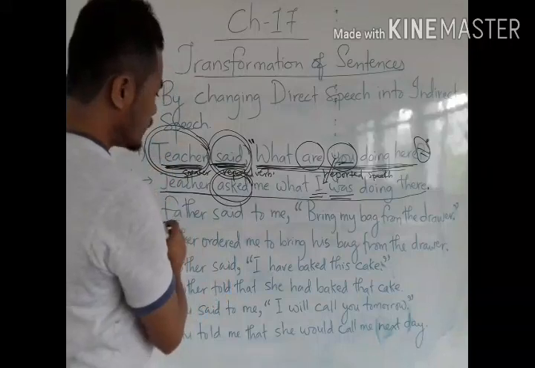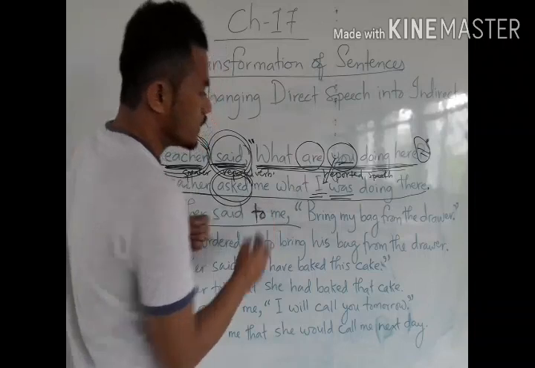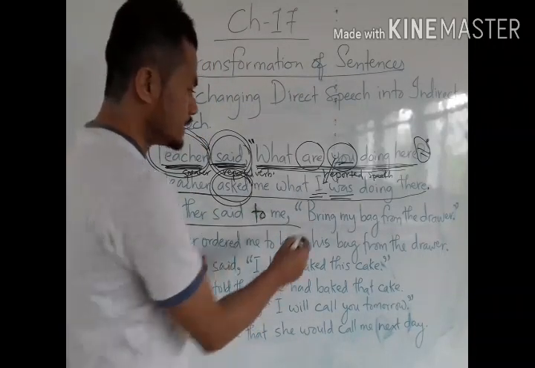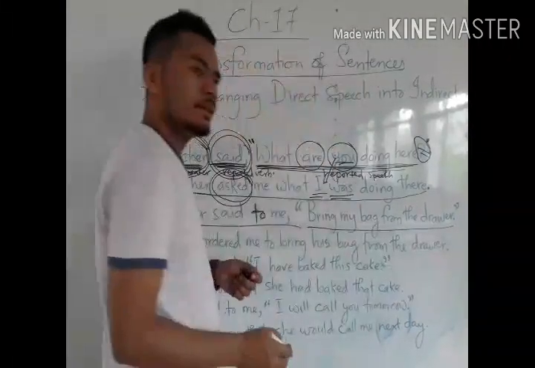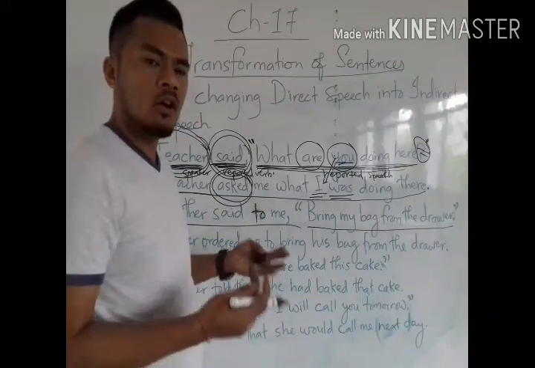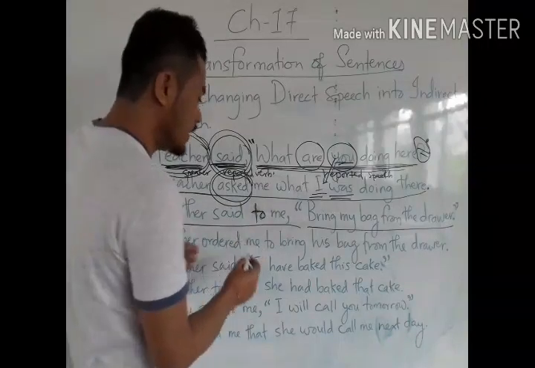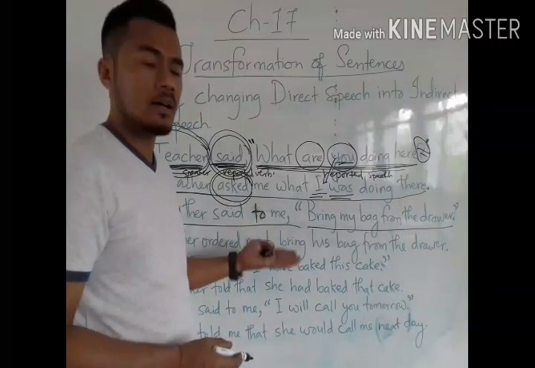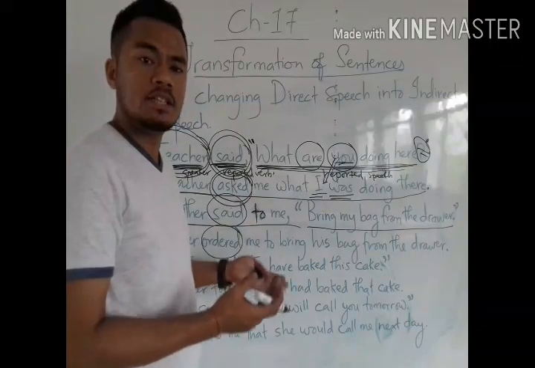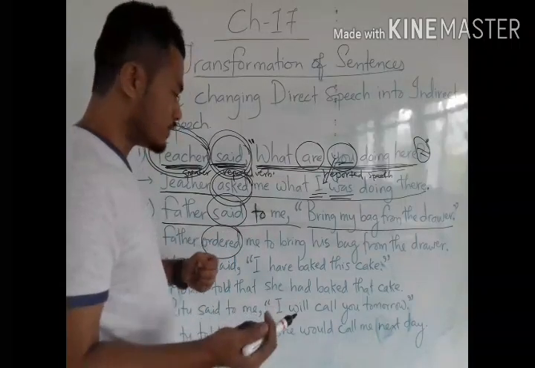Now see here, father said to me, bring my bag from the drawer. See, the speech here is in an imperative sentence. Imperative sentences, we know, are order, command, suggestion, advice. According to that we have to change the reported verb also. This is an order, so we have to change the reported verb into ordered. If it were a suggestion, it would be suggested. Advice, like this. We have to change the reported verb.